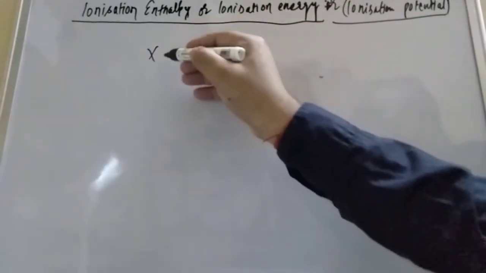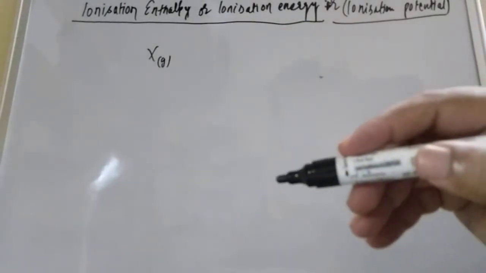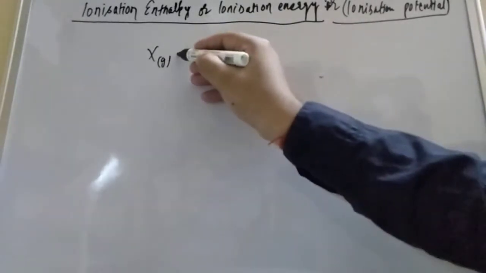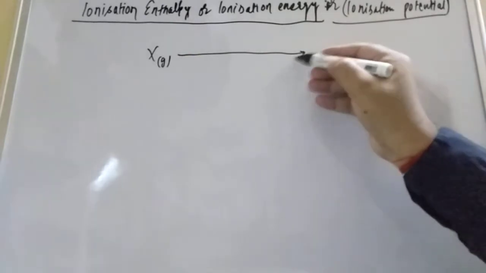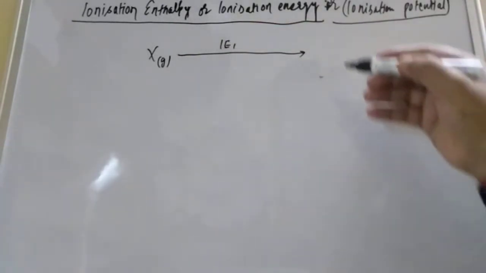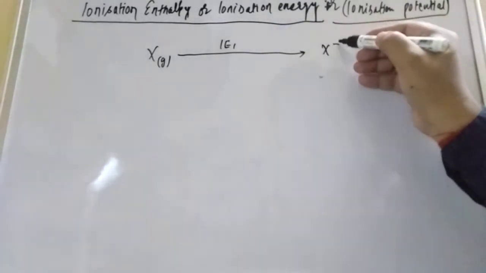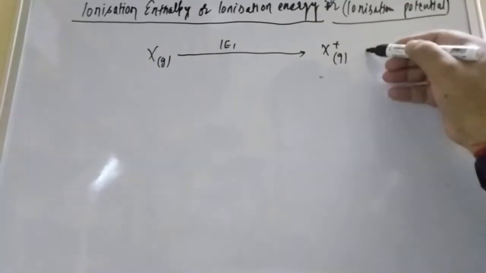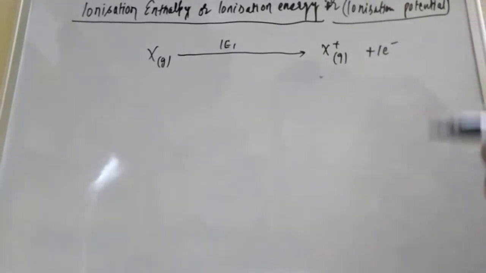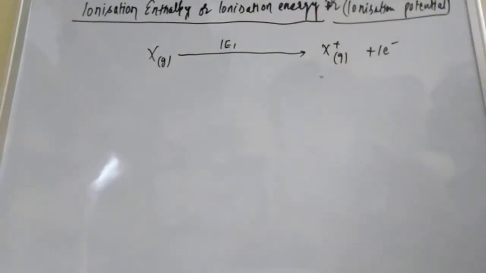Suppose I have one atom X. This is a gaseous atom and only one atom is there, so this is isolated. When you supply some amount of energy, suppose I supply IE1, what will happen? It will convert to X positive, a cation, plus one electron removed. This is IE1, the first ionization enthalpy.